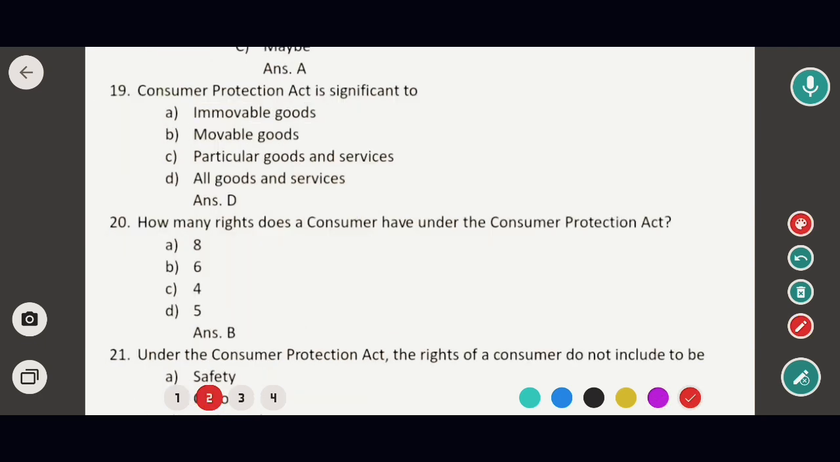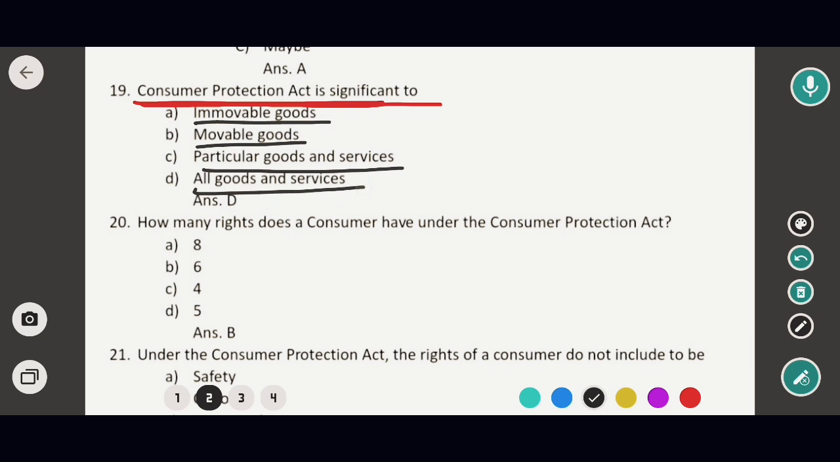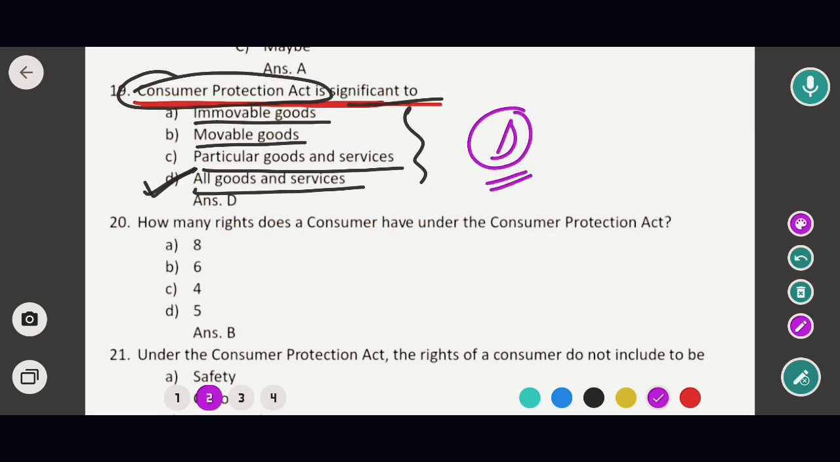Next question is about Consumer Protection Act 2019 is applicable to. Options are immovable property, movable property, particular goods and services, and all goods and services. So in this case the correct option would be option D. That means Consumer Protection Act 2019 is applicable to all of the above. That means immovable property, movable property, as well as particular goods and services as well. So in this case option D would be the correct answer.